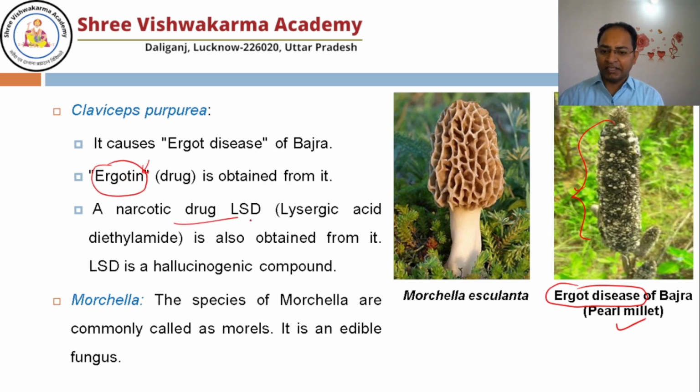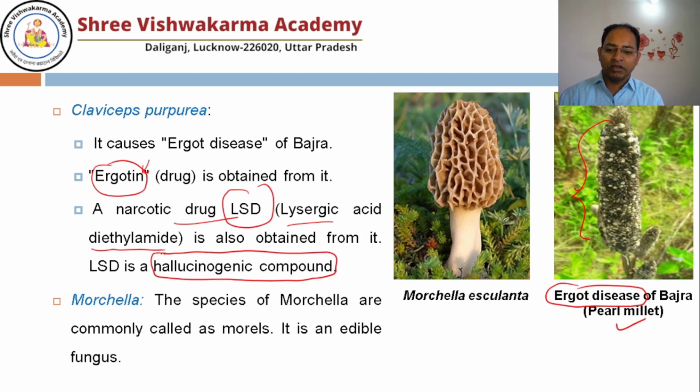A narcotic drug, LSD, you might have heard about, lysergic acid diethylamide, is also obtained from it. LSD is a hallucinogenic compound. If someone consumes LSD, they may hallucinate, seeing people who have died and are not existing, and will talk alone with that person. Nothing is there, but the person who has taken the drug will assume that person is present.